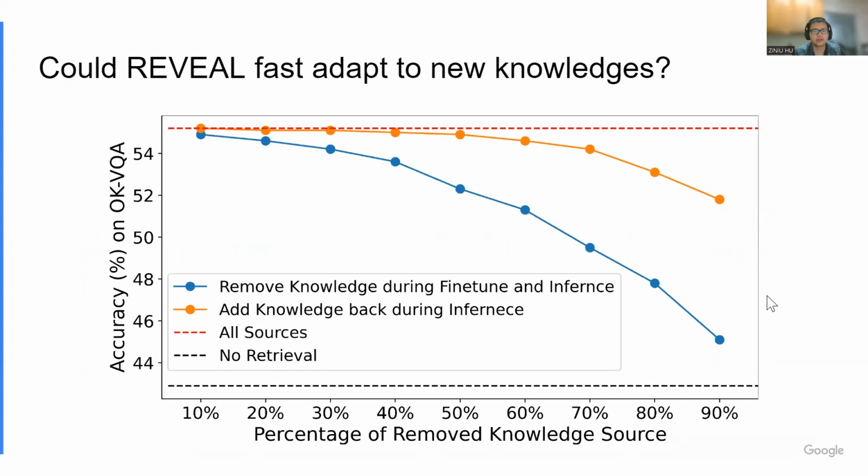We first remove a certain percentage of knowledge during the fine-tuning and then add it back. Results show that even if we remove 80% of the knowledge, the model still achieves comparable performance when this knowledge is added back during inference without changing the model parameters. This shows the advantage of retrieval for handling new or modified knowledge.